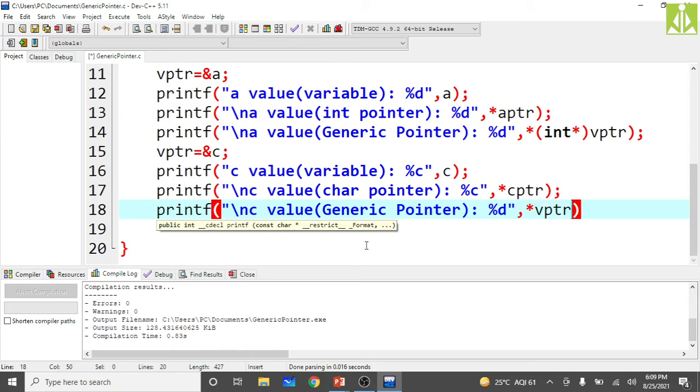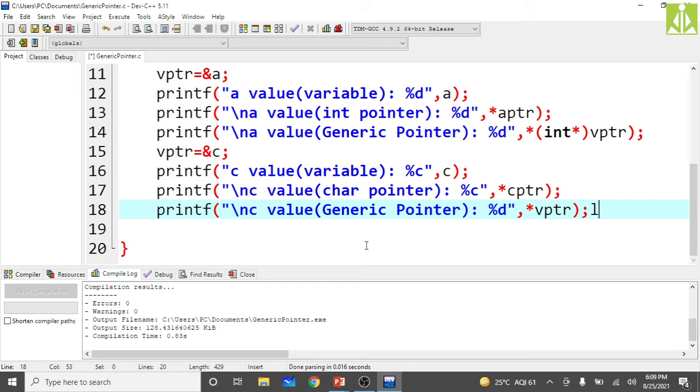Not possible, because now it is holding a character. Previously it was holding an integer, and now a character. That is the problem with a generic pointer: the type is not specific, so it is not stable. At some point it is holding integer data, and at some point character data. So there is a lot of confusion in the generic pointer variable's behavior in the program.